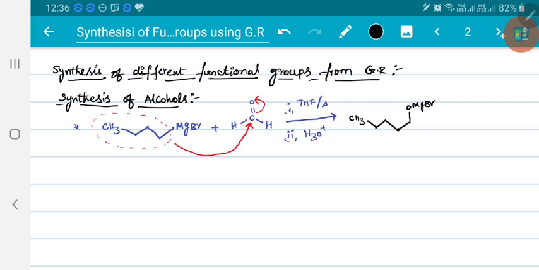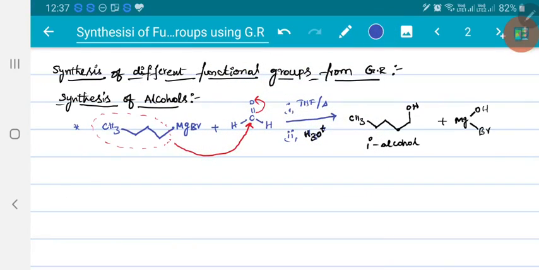Now we are carrying out hydrolysis. So during hydrolysis, the bond between oxygen and magnesium is gone, and you will get MgOH-Br. This bond is gone, and this converts into OH. So that's how we got primary alcohol. So wherever I get primary alcohol, that means we are using some formaldehyde. So let me see another example.